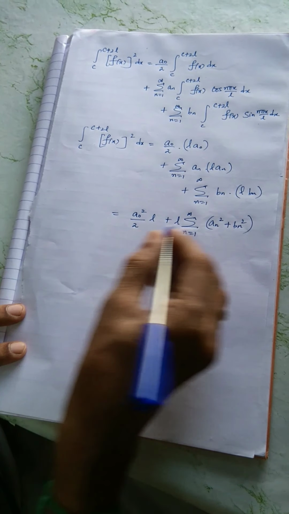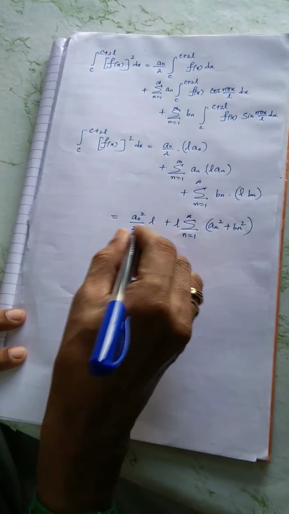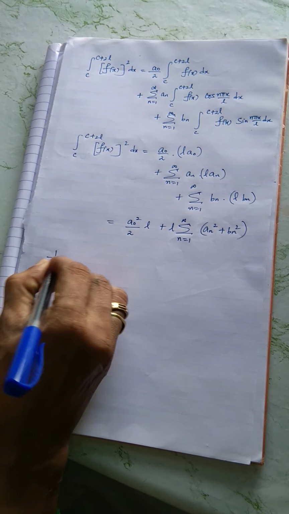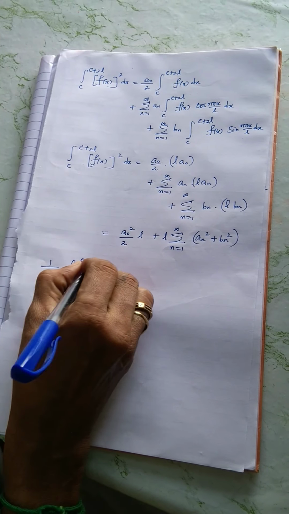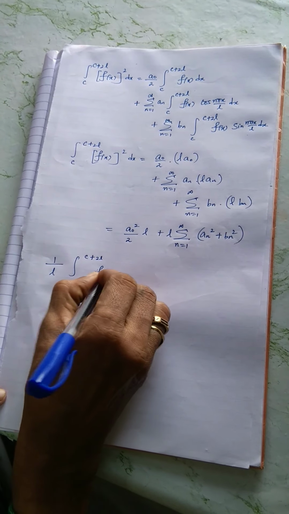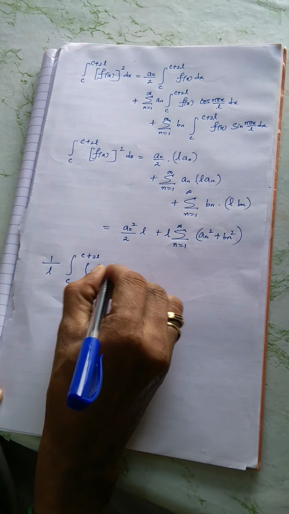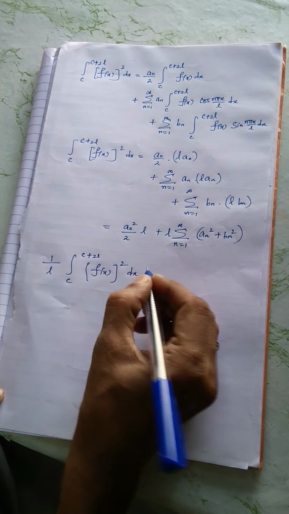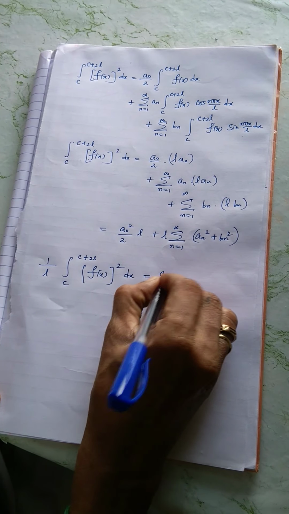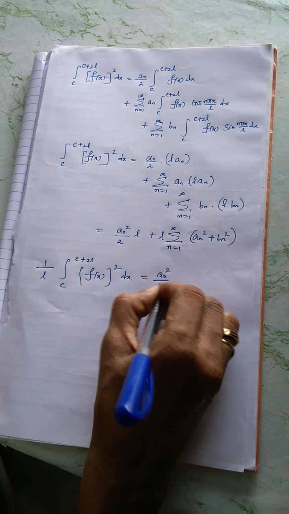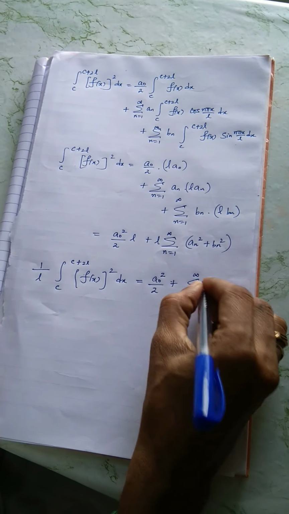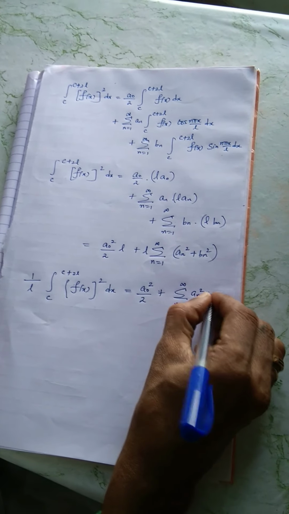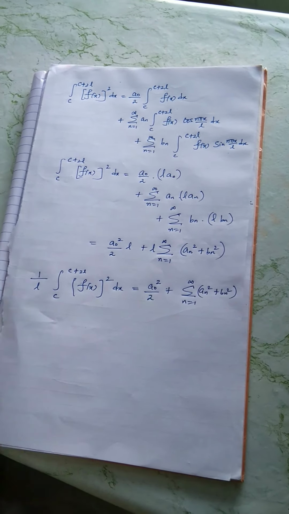So I am going to divide by l on the left hand side: 1 by l integral c to c plus 2l f of x whole square dx equal to a naught square divided by 2 plus sigma n equal to 1 to infinity a n square plus b n square. So this is what we get finally.